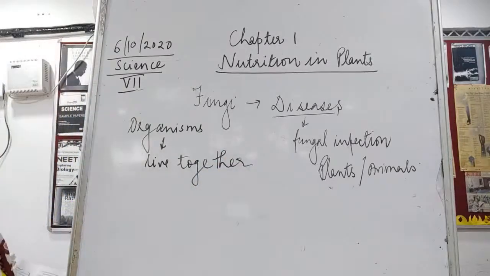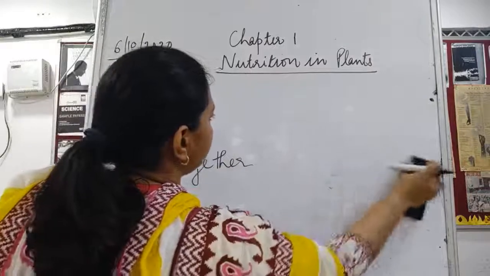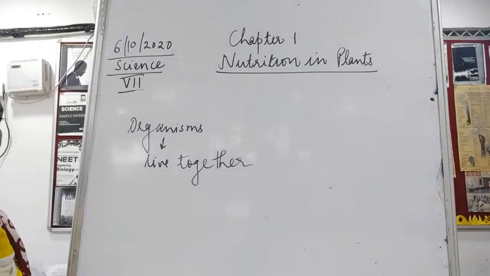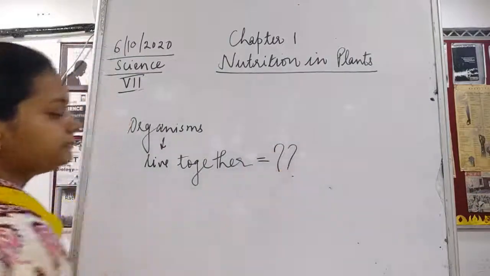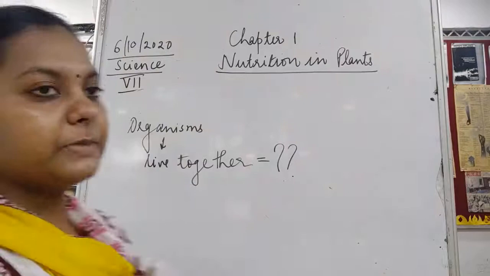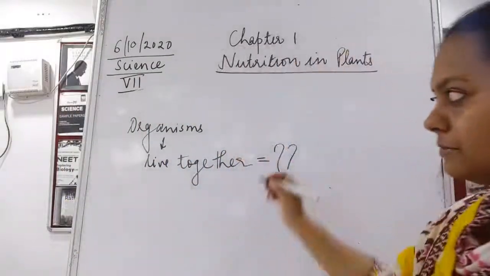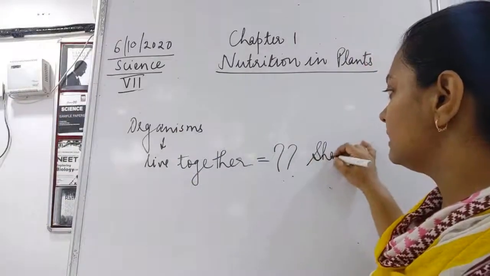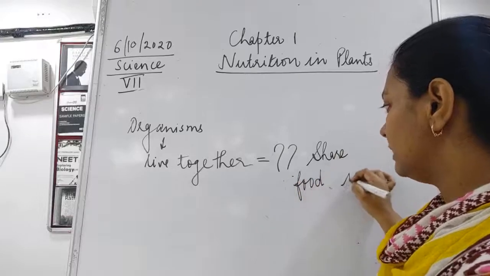So there are organisms which live together. Now what is the purpose behind this living together? The answer is they share their food, they share their shelter.